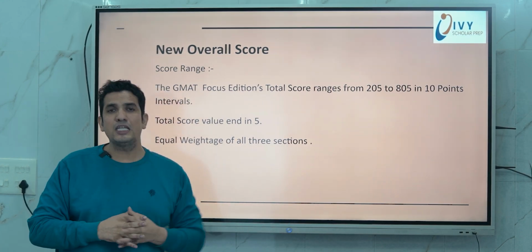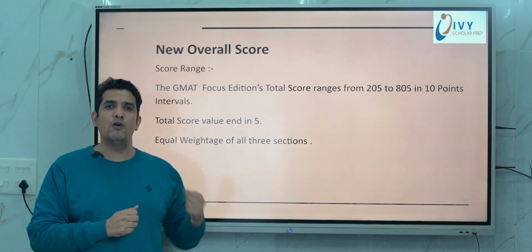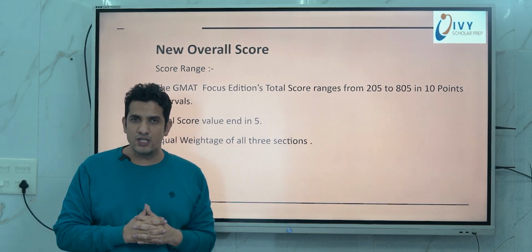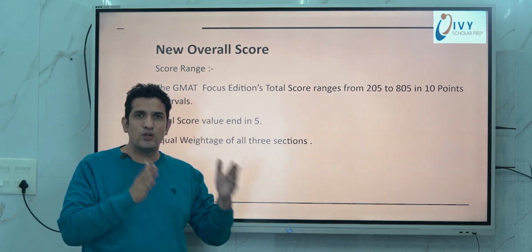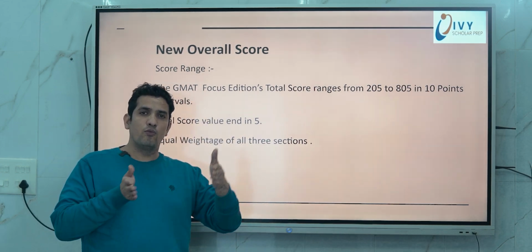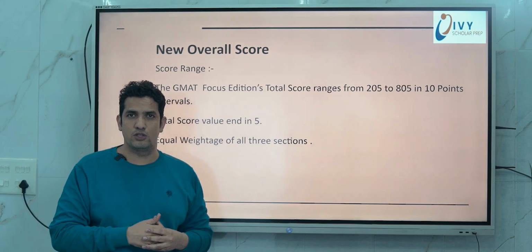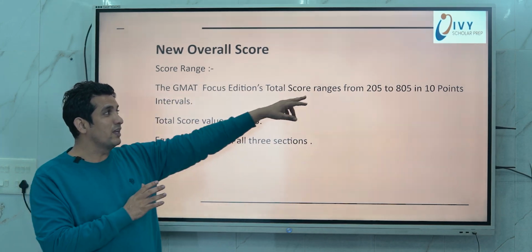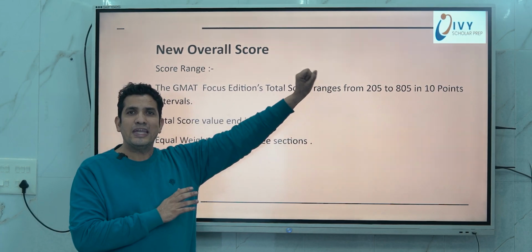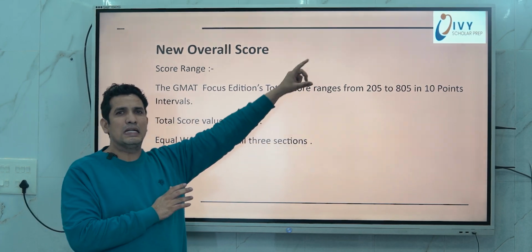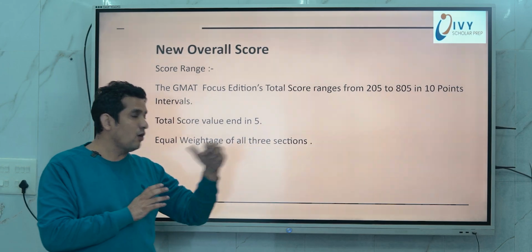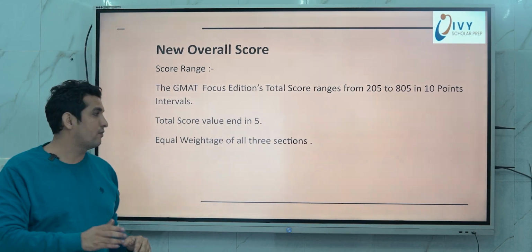Some of you might be applying with the Classic Edition and some with the Focus Edition, so the university should at least know who is coming with what. That's why we see the scoring range from 205 to 805 in 10 point increments, and all the scores are going to end in 5.